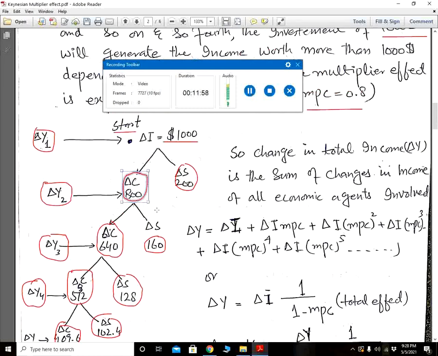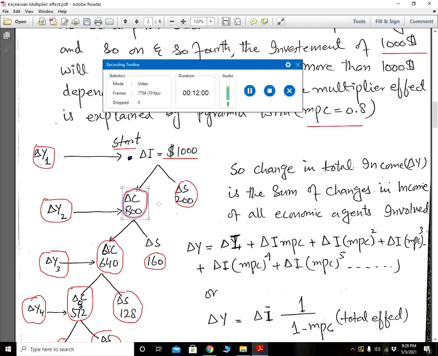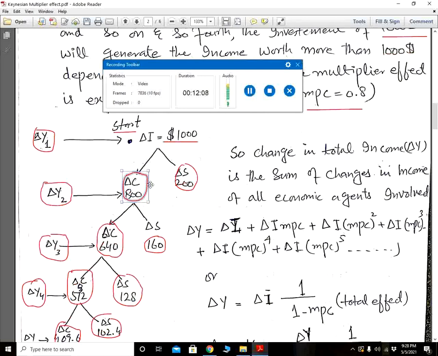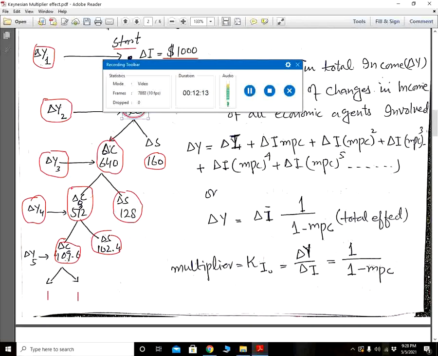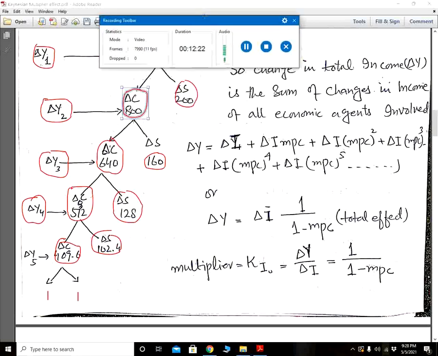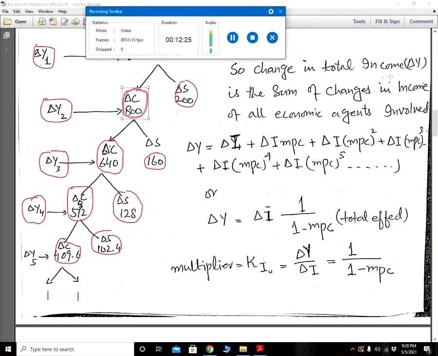And we see here that a $1,000 investment has increased the national income output by more than $1,000. If we sum these: 1,000 plus 800 plus 640 plus 512 plus 409 and so on and so forth, the $1,000 increase in investment has increased the national income, output and employment by more than $1,000. This is due to the multiplier effect. So the total change in income is the sum of the changes in income of all economic agents involved.